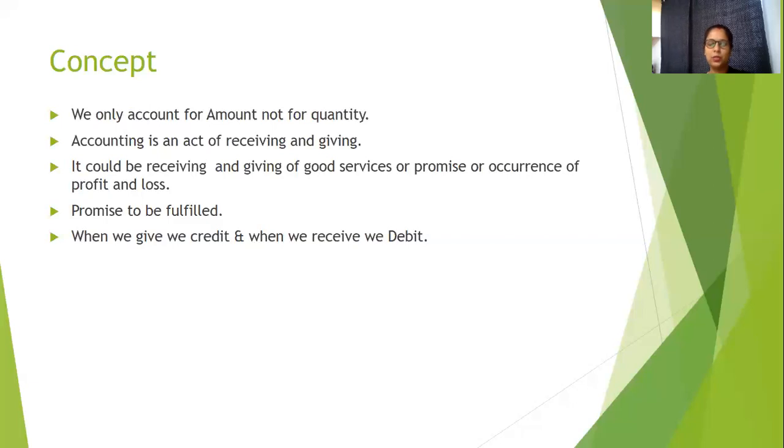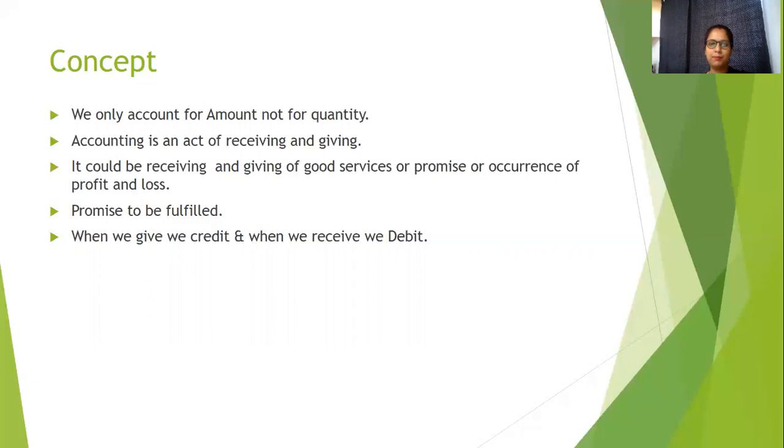One more thing to be noted is that any promise needs to be fulfilled. So there will be another entry. One entry will be for the promise to pay or to be paid, and the other entry will be when this promise is fulfilled. Now, what to credit and what to debit once again will come into the picture.